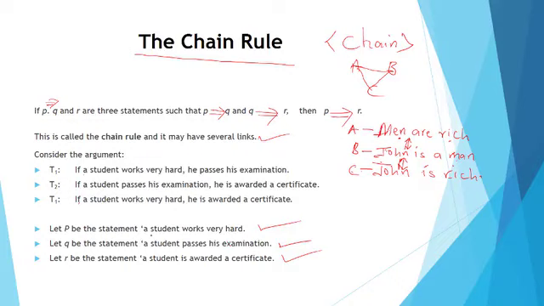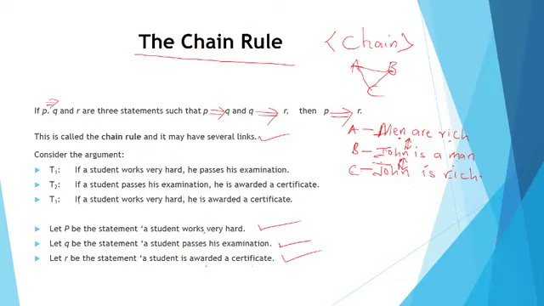You can't say a student works very hard, a student is awarded a certificate, without the middle link. If you skip the second one, the sense in it will not be that good. It's not everybody that works hard that is given a certificate. But awarding a certificate only makes sense with a link to this first statement.